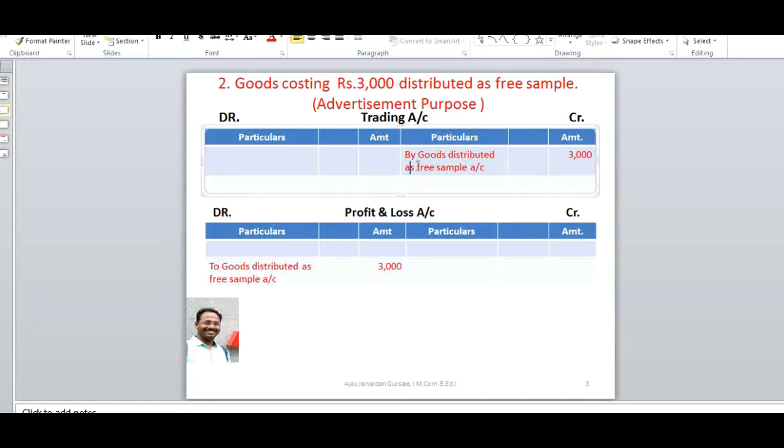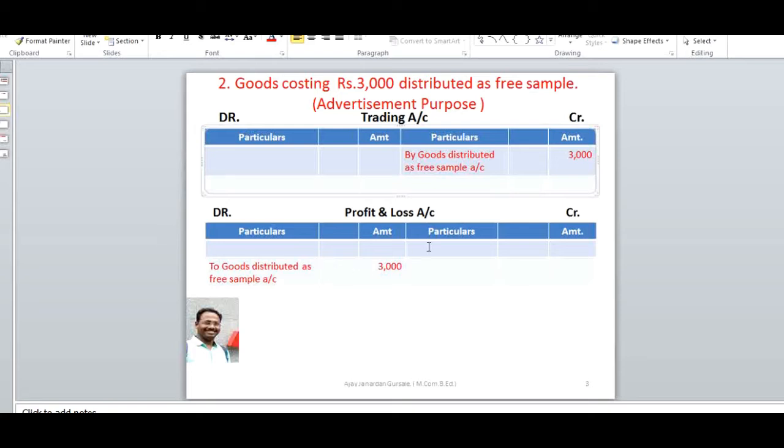Trading account credit side by goods distributed as a free sample ₹3,000, and the second effect for the same, profit and loss account debit to goods distributed as free sample ₹3,000, because no amount is recovered after distribution of that free sample.